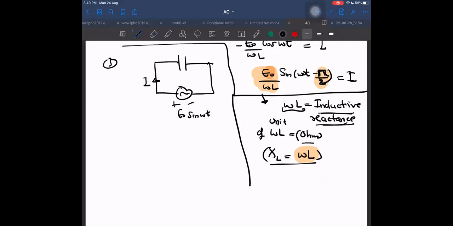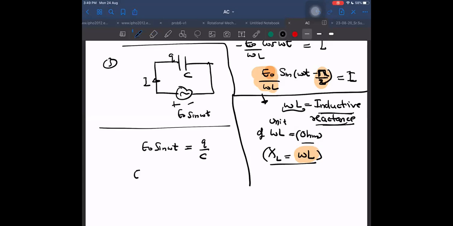But next, what will be for this case now? It is Q, then I can write C. Then I can write E naught sine omega t is equal to Q by C. Okay. Differentiate both sides.